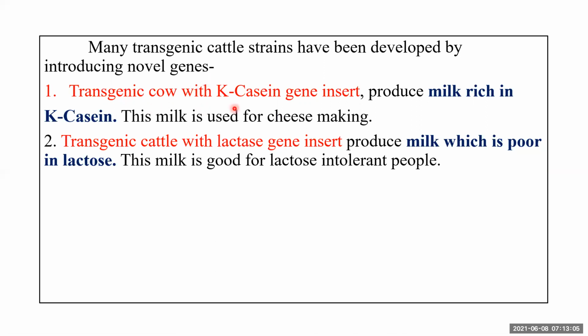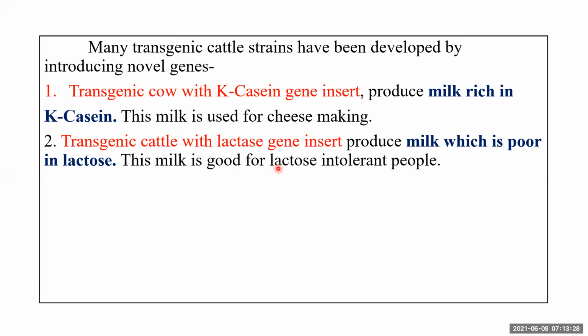So a transgenic cow with K casein gene insert will produce milk rich in K casein, and this will be very useful for cheese making.